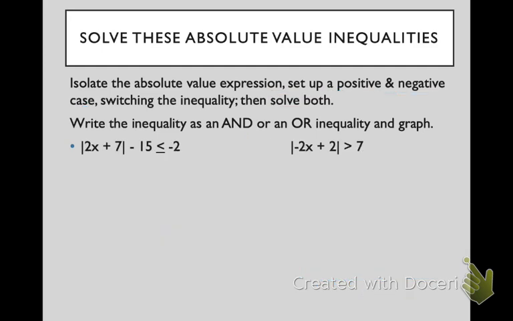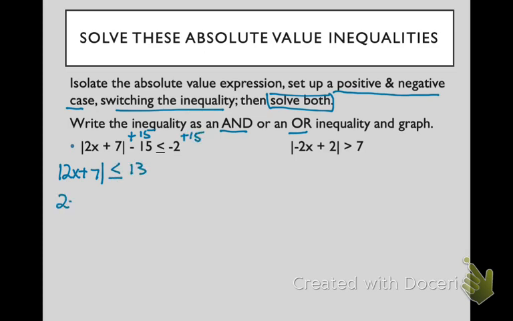Let's try a few more. So on this first one, we need to isolate this inequality. So we're going to add the 15 to both sides. And then we'll set up our two cases. And we're going to switch that inequality. And then we'll solve.